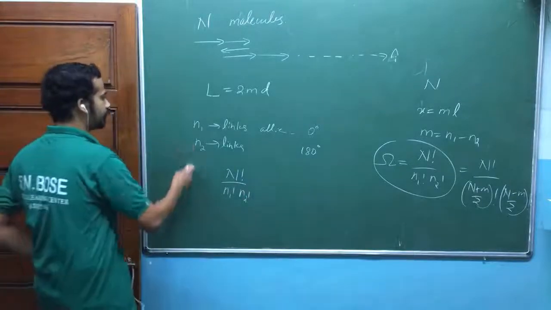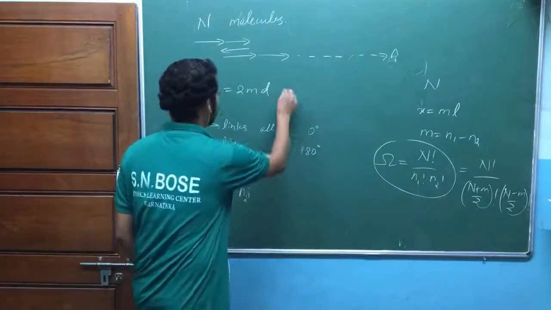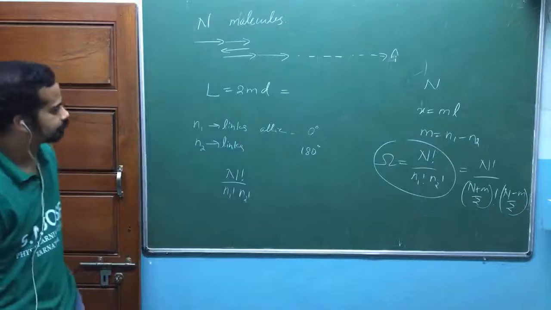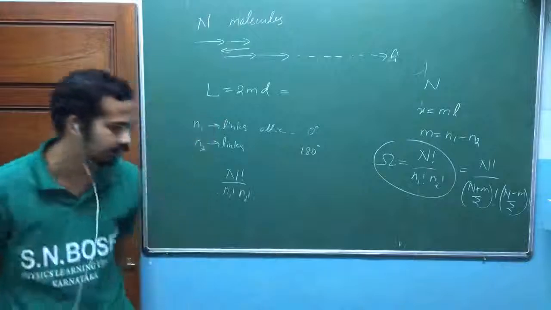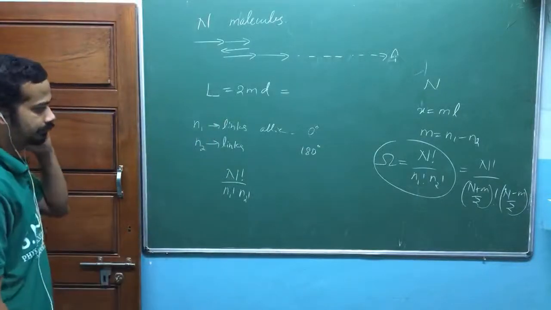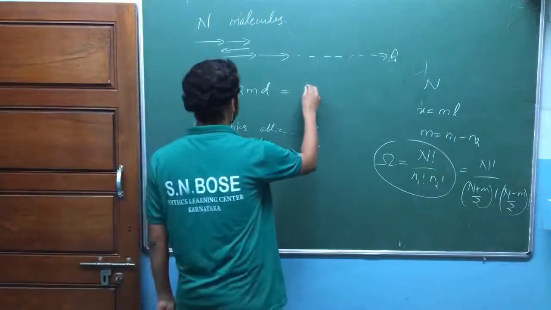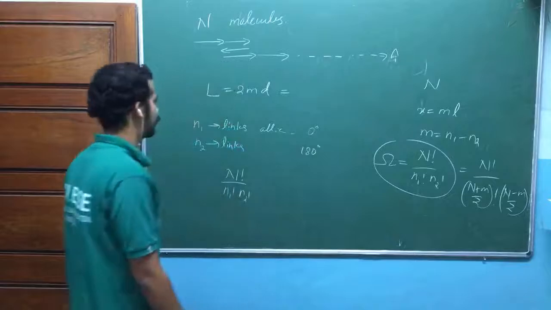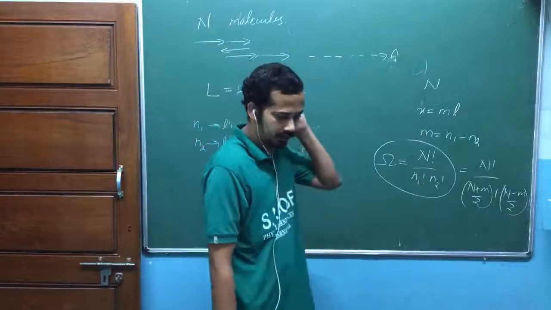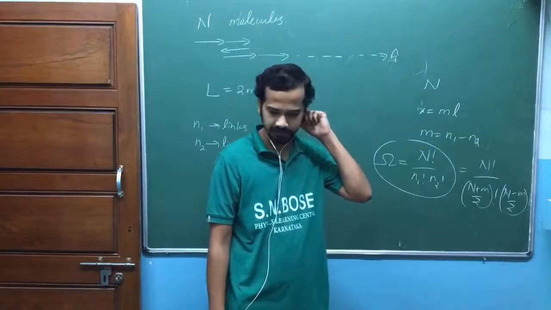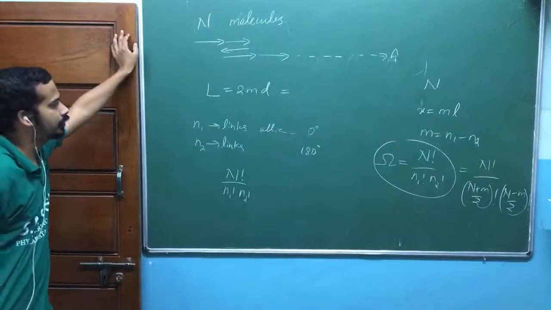The difference between n1 and n2 will decide this length, am I right? So can I write this as, wait a second, he has written 2m, am I right? But he hasn't given that d is the length here. He could have given d is the length of each link actually. There he missed. Yeah, let me take it like this.